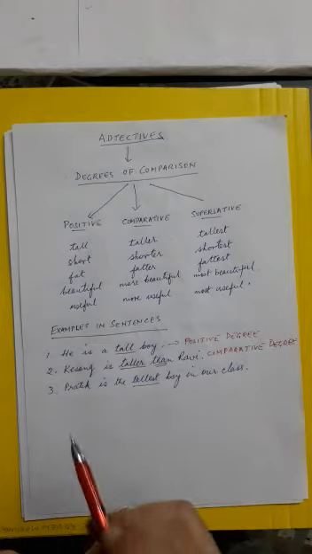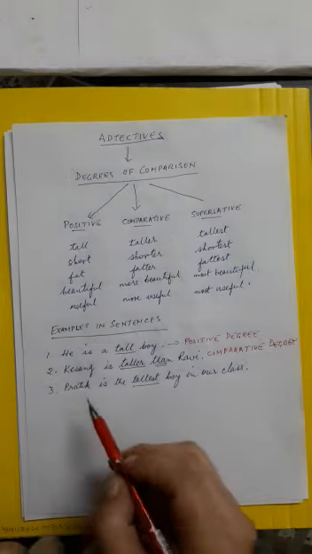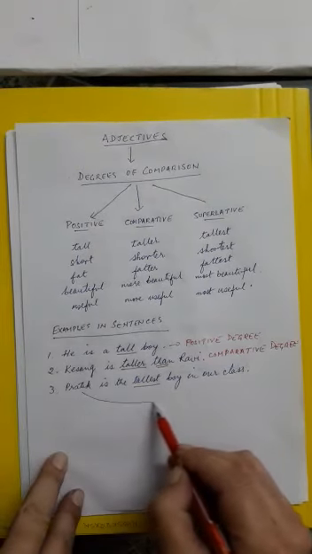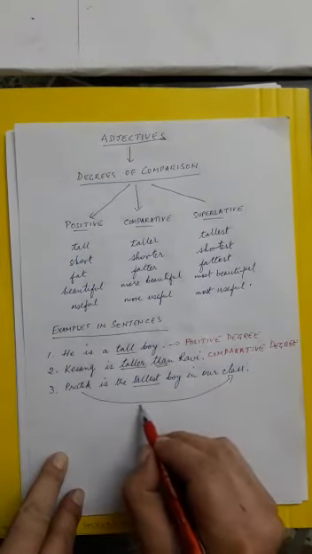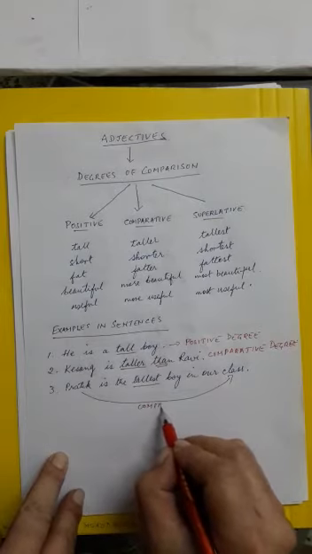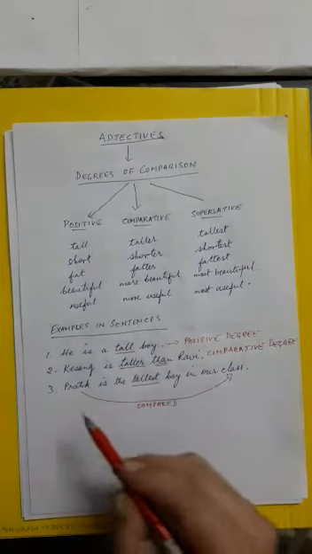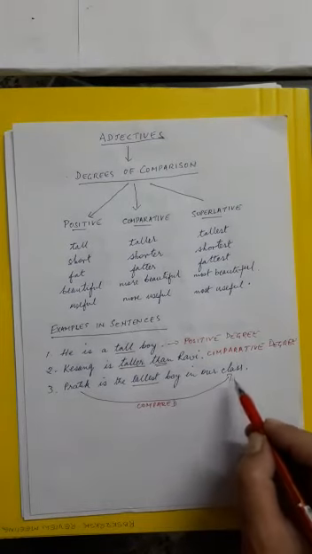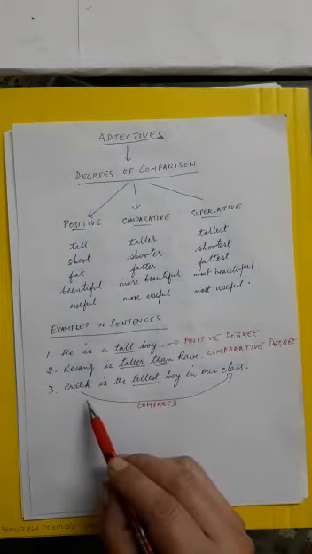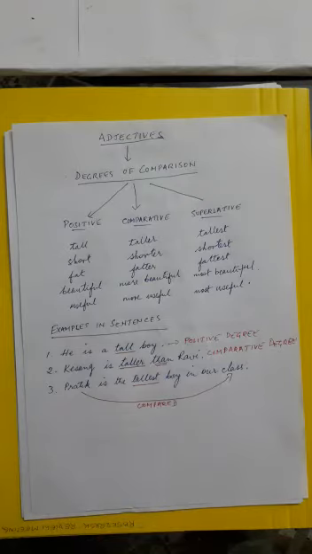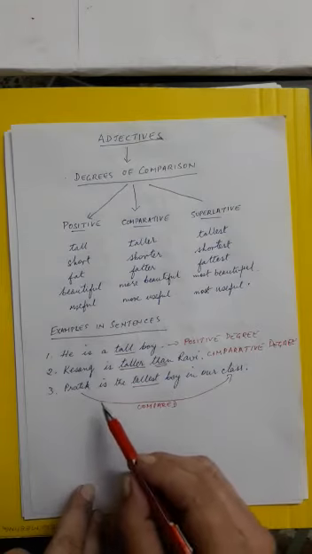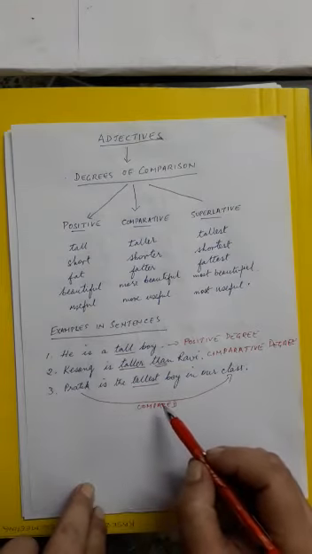If you look at it, you'll see Pratik is being compared to the whole class. Can you see that? Therefore, out here, the comparison is more than two. It's more than two.